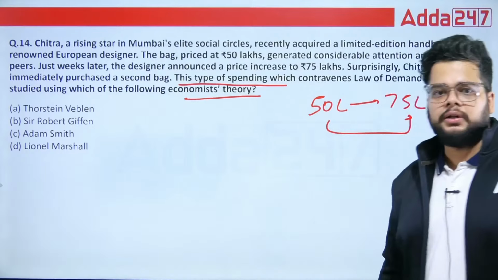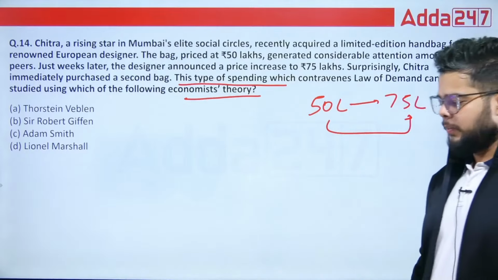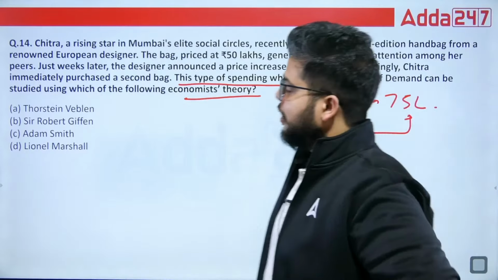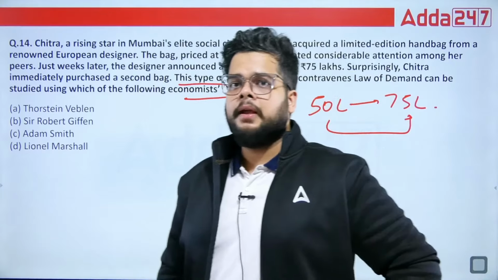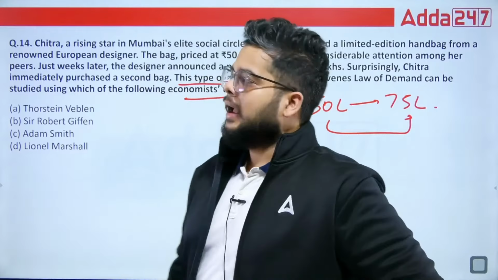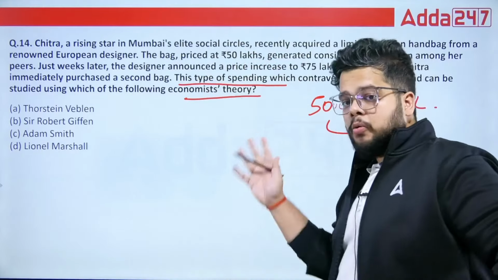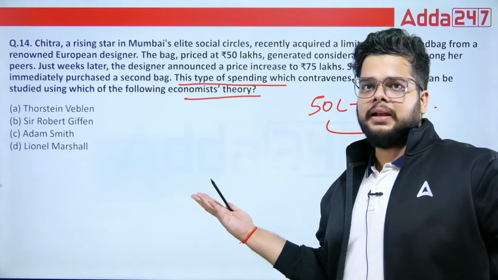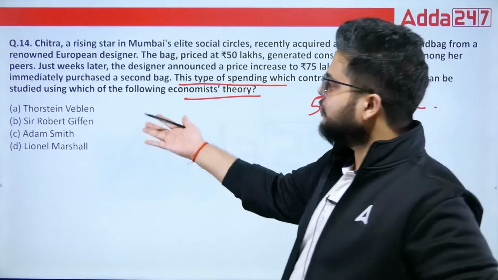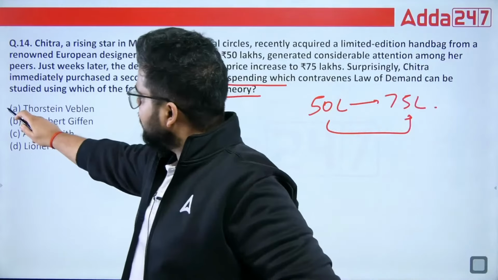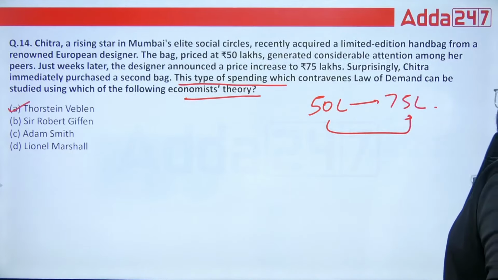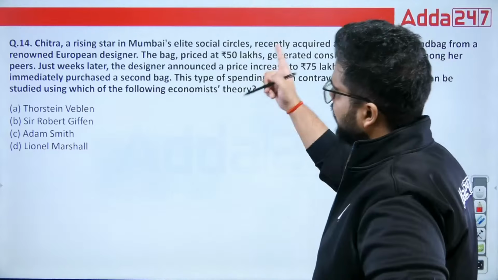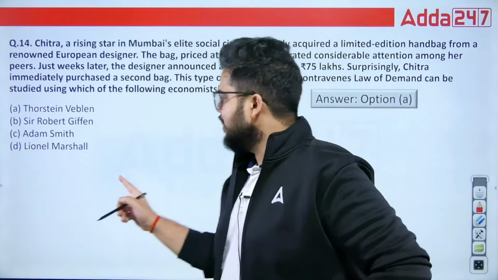This type of spending, which contravenes the law of demand, can be studied using which of the following economists' theory? So we have 2 theories, exceptions to the law of demand. One is by Robert Giffen, and the other one is by the economist Thorstein Veblen. The luxury items, the conspicuous consumption, is talked about by Thorstein Veblen. That's why A is the right answer. For the inferior goods, you have Giffen goods as the right answer. So for this question, luxury items, option A is the correct one.